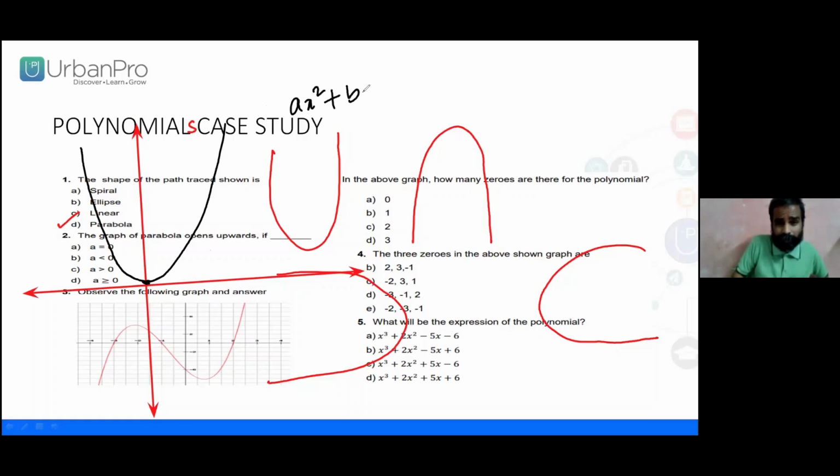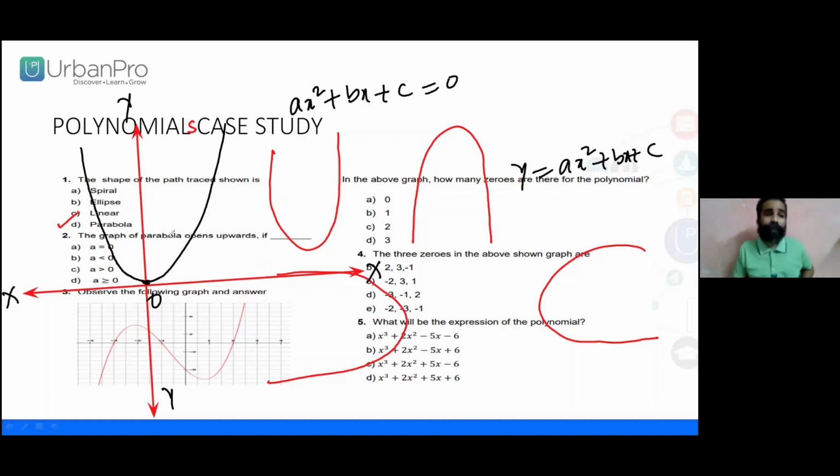Ax square plus bx plus c equals 0, or y equals ax square plus bx plus c. You observe here, which is symmetrical about the y-axis. Will you agree with me or not? Which is symmetrical about the y-axis.